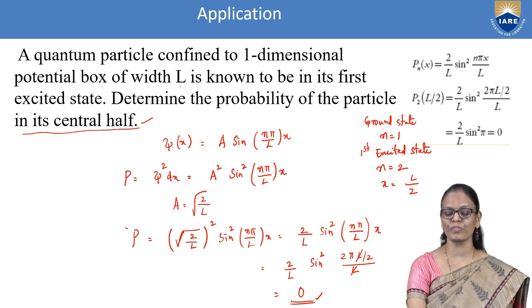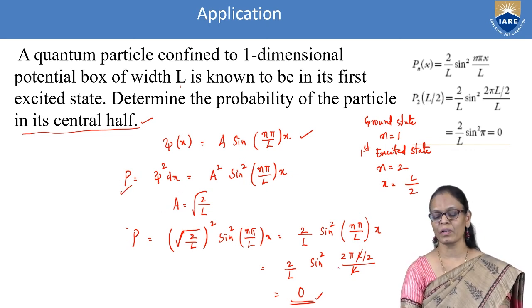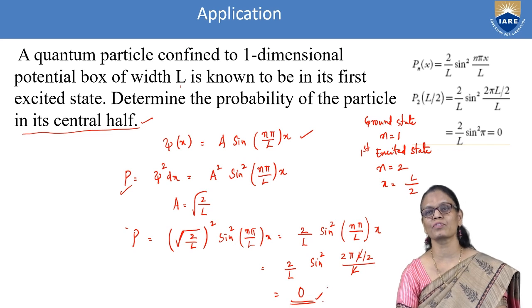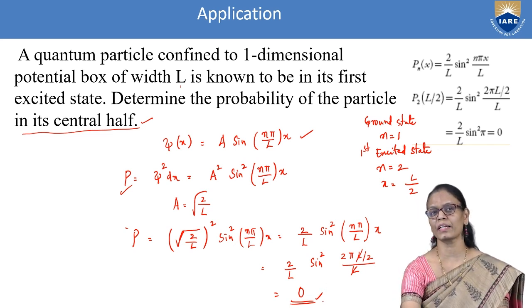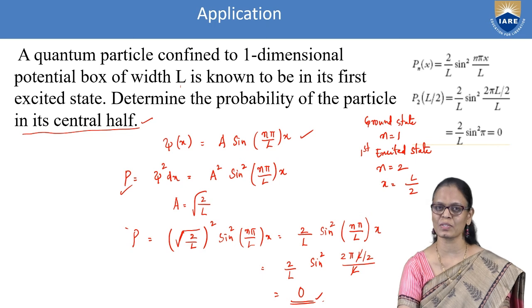Because I told you, if you know the wave function and you are talking in terms of probability, you can locate the position of the particle. You are able to locate it using the formula. I hope with this example, the concept of the wave function is very clear to you. Here I'll end the session.